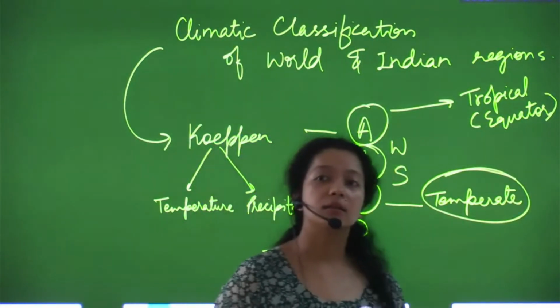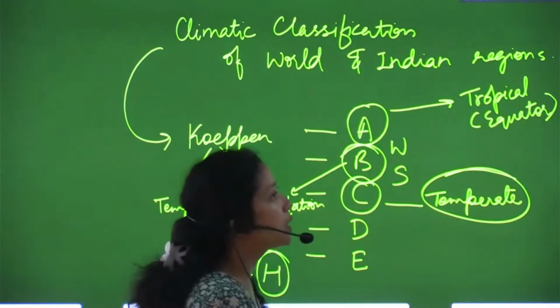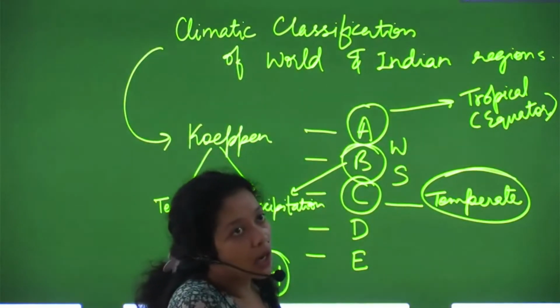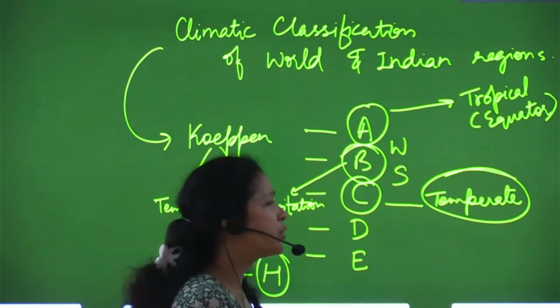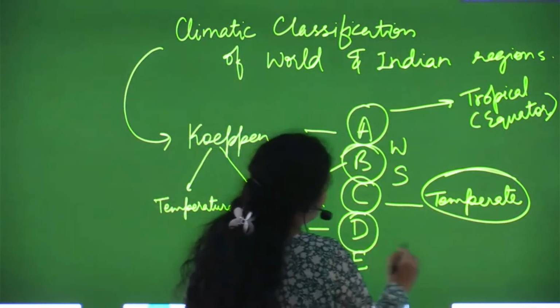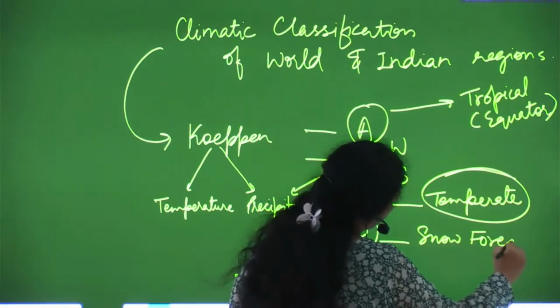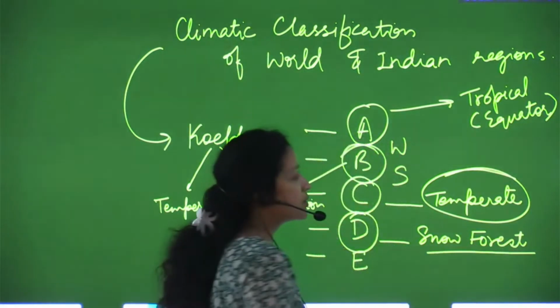Again, it talks about the temperature of the coldest month, which is up to 10 degrees. And then comes D, the snow forest region. What does snow forest region mean?